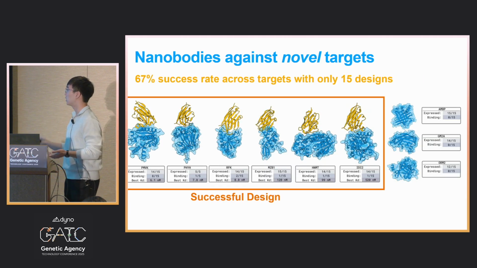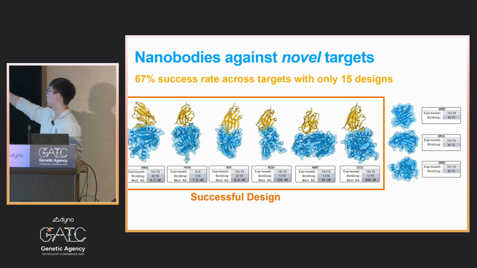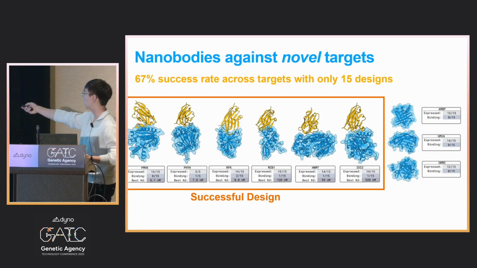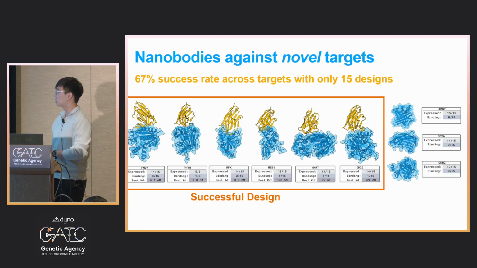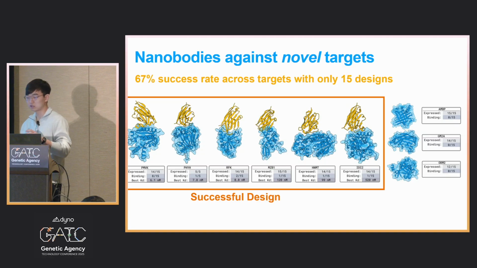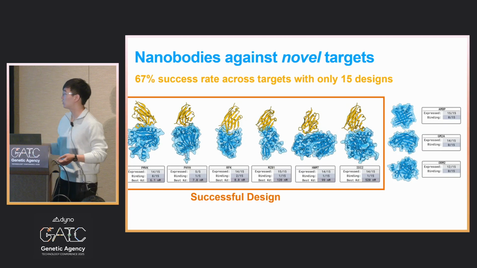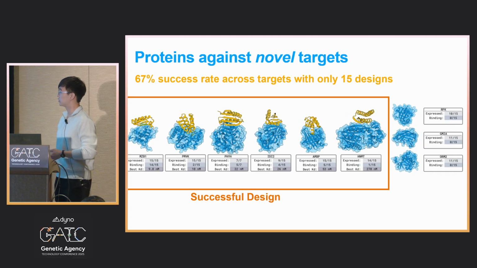And we achieved nanomolar binding to 67% of the targets, and this here is the number of proteins expressed and the number of the ones that bound, and this shows that BoltzGen can design nanobodies, which is already a hard design task because a lot of things are restricted, and we achieve very high binding affinity, and same for proteins.